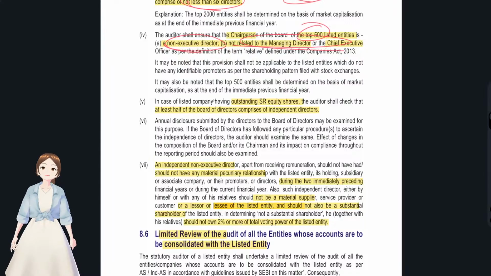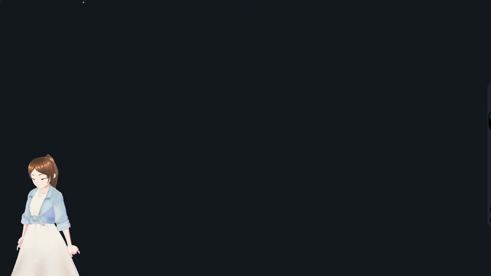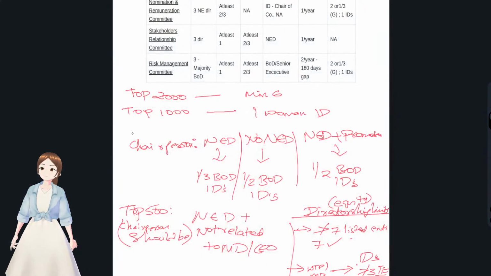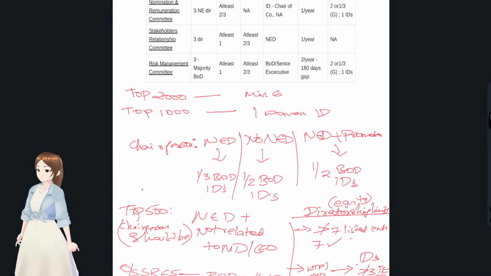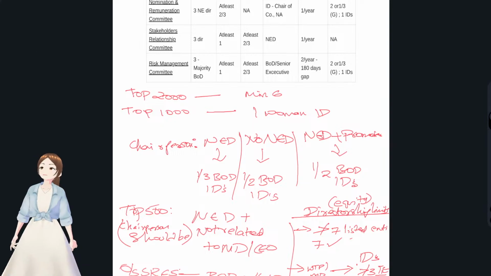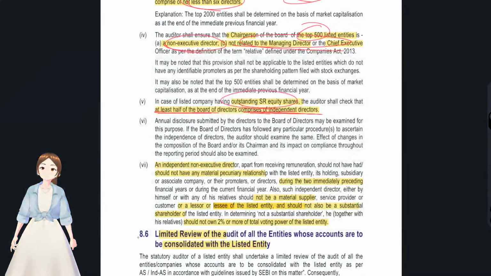And if a listed entity has outstanding superior right equity shares, then at least half of the board of directors should comprise independent directors. Okay, we'll write that here also. If a company has outstanding superior equity shares, then at least half of the board of directors have to be independent directors. And that's it with regard to the composition.